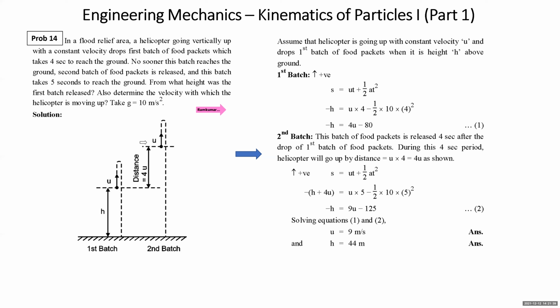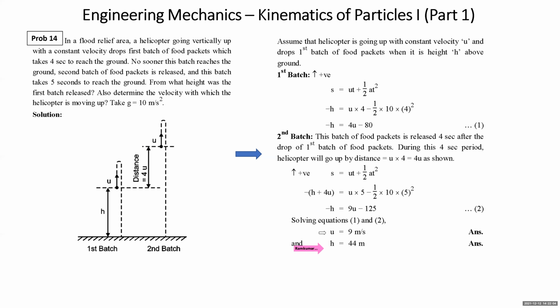Now the second batch of food packets is released from here, right? It takes 5 seconds to reach the ground. Again, we write s equal to ut plus half at square, taking upward positive. So displacement will be negative since the final position is below. Minus (h plus 4u) is equal to u into 5 minus half into g, 10, into 5 square. You get the second equation. You have the first equation, you have the second equation. You can solve these equations, you get u and h.